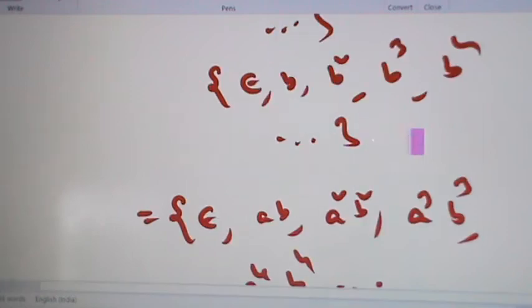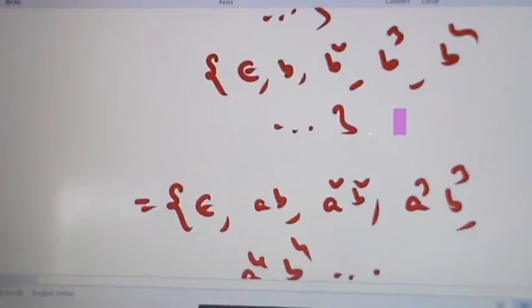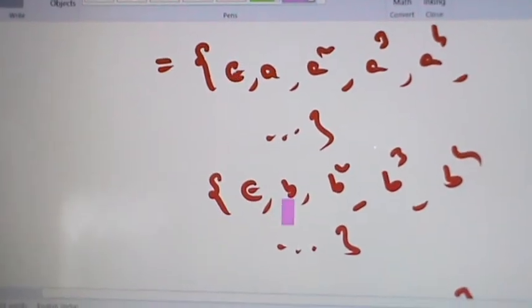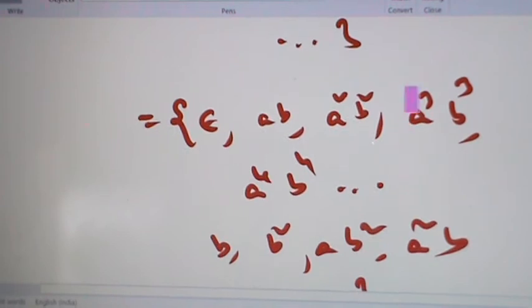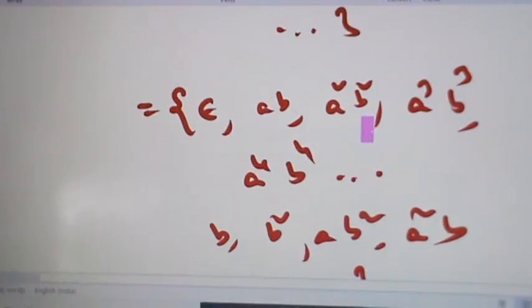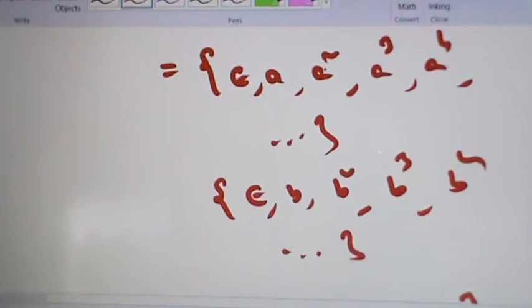Also some elements in a star b star can be taken as epsilon, b, b square and so on. So we have b square, ab square, a square b and so on. So this is a star b star, that is L1.